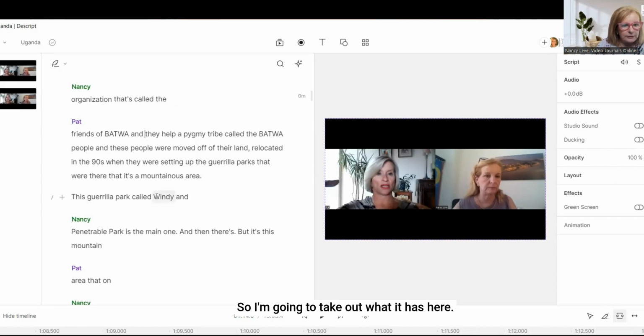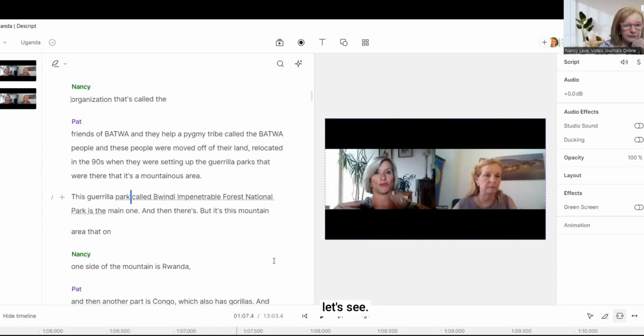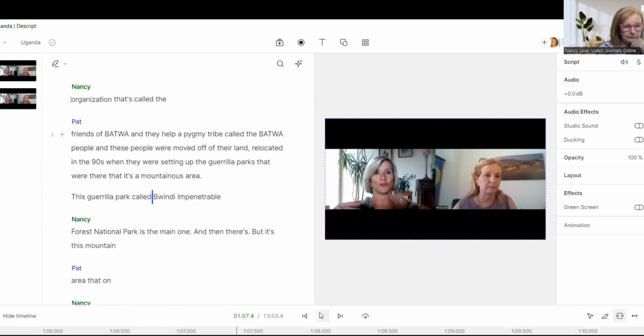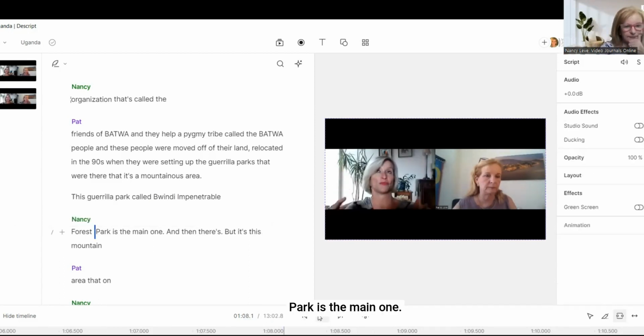So I'm going to take out what it has here. Correct that. Let's see. Play it back. Start up here. Windy Impenetrable Park is the main one. She doesn't say national. Come on. We're going to take that out. Park is the main one.